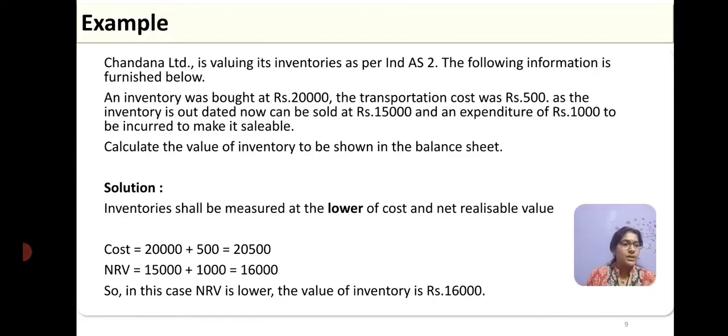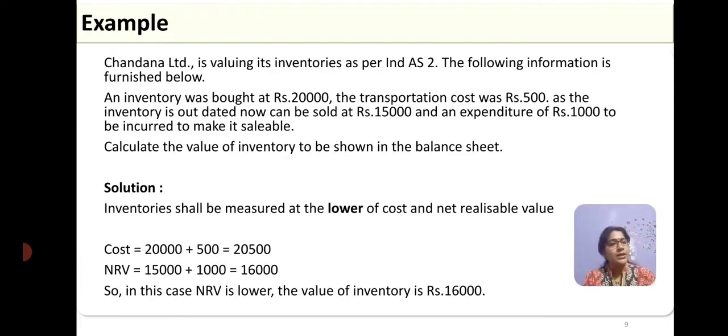That should be shown in the balance sheet. First, let us calculate both the components, that is the component of cost and the net realizable value separately. So, what does cost include? The purchase price plus if there is any incidental expenditure like transportation or any expenditure. So, cost was 20,000 plus 500 I have paid for transportation. So, basically the cost of the inventory comes to 20,500.